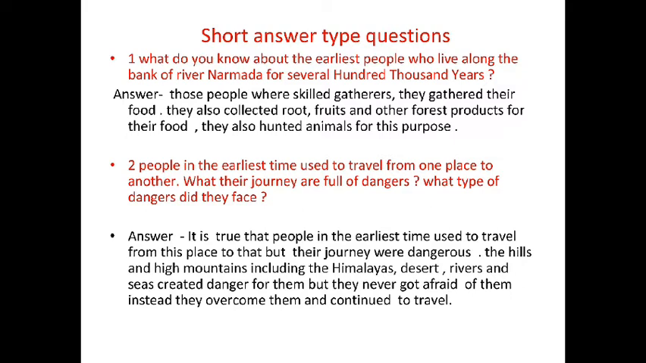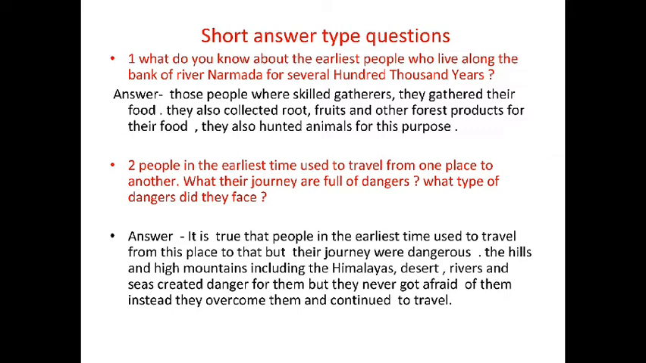And the first question is, what do you know about the earliest people who live along the bank of river Narmada for several 100,000 years? And the answer is, those people were skilled gatherers. They gathered their food. They also collected roots, fruits, and other forest products for their food. They also hunted animals for this purpose.